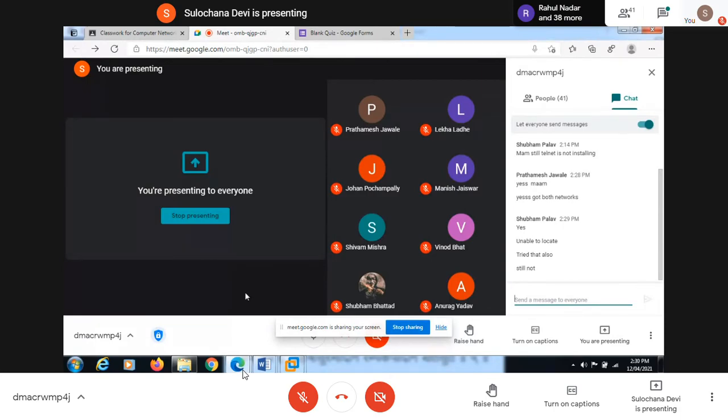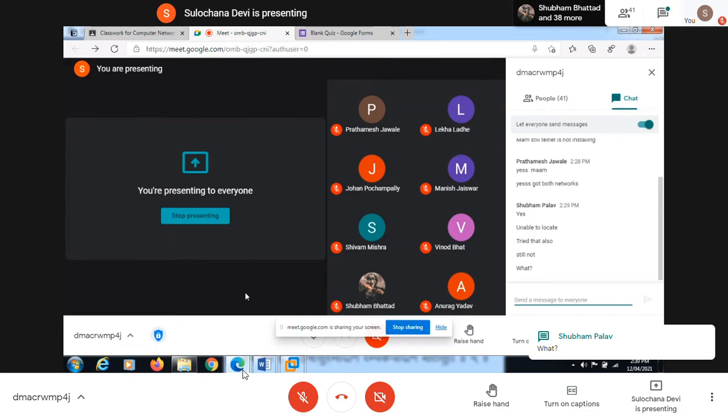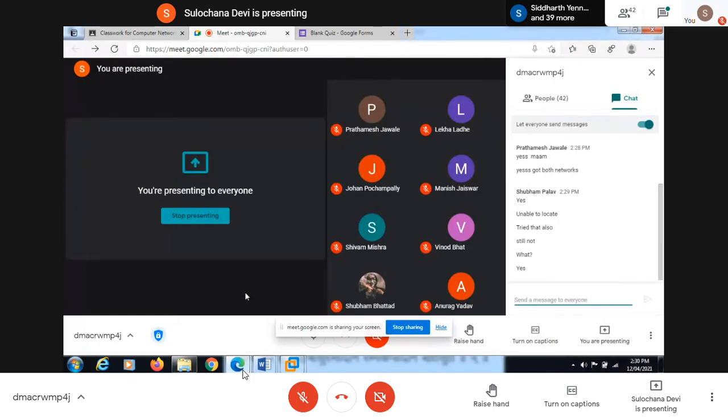Then we have to download it manually. Is the internet working in your device, in the virtual machine? Internet is working now, and both machines are in bridge mode. Both machines should be in bridge mode. Your Telnet Ubuntu and this Red Hat, both should be in bridge mode, and the net should be working.